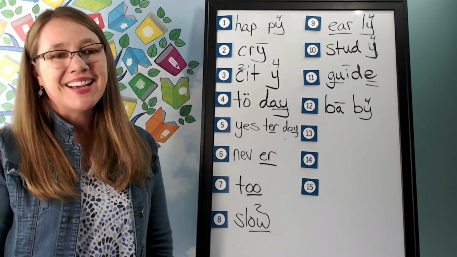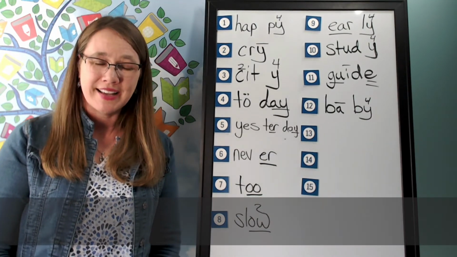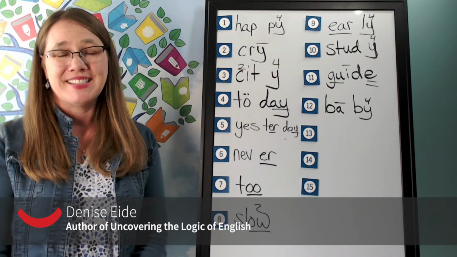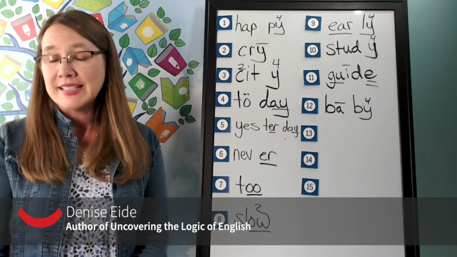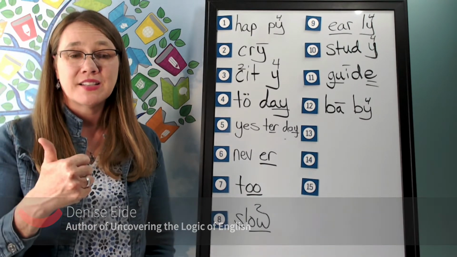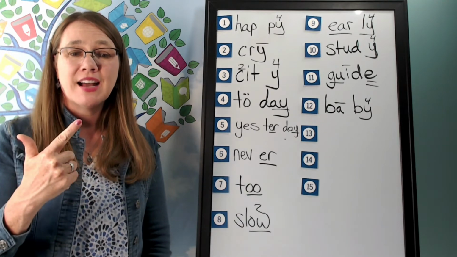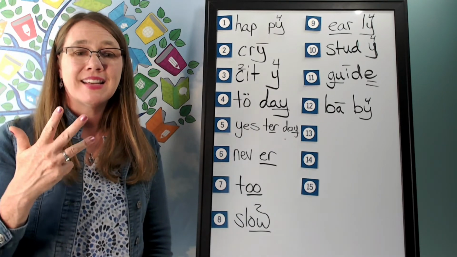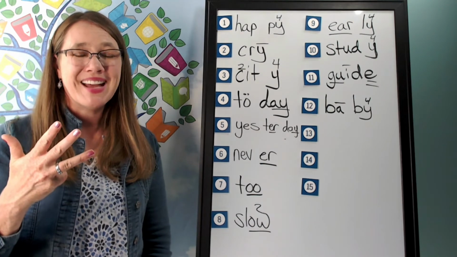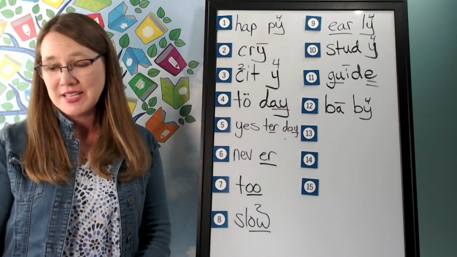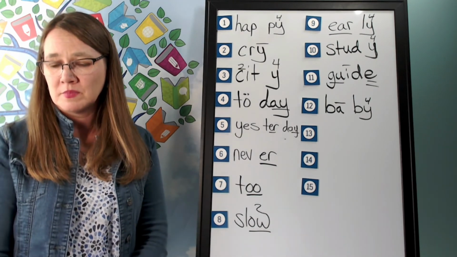The next word is kind. She is so kind. Go ahead and say kind. Let's sound it out together. K. This is a tall K. I, N, D. Go ahead and write kind, sounding it out as you write it.